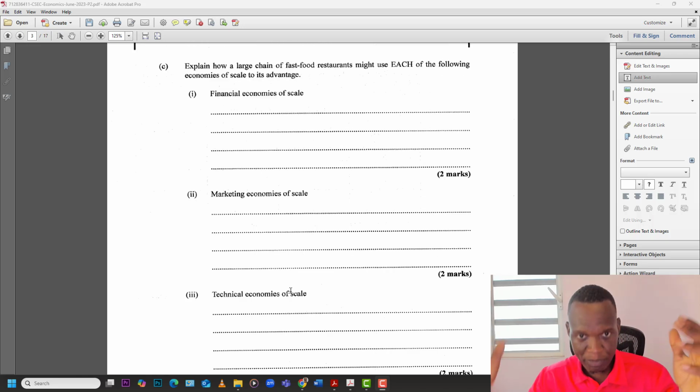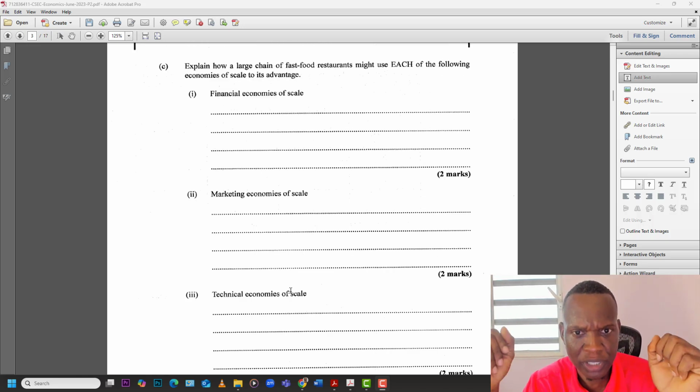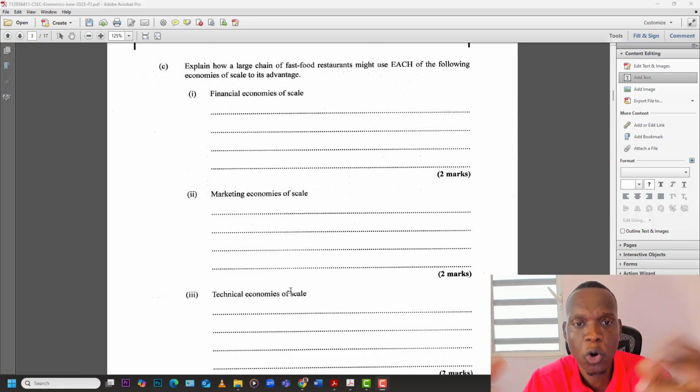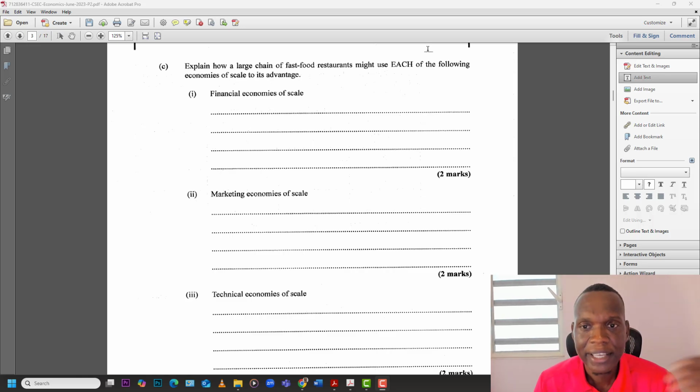So picture this. You are a fast food restaurant, and you have different chains, and your production is increasing, your output is increasing. One advantage you'll gain, a financial advantage, is that you'll be able to get loans more easily, because a bank would more quickly trust a larger business with a loan than a smaller business. So you see the financial economies of scale coming into play right there: you get easier access to loans.